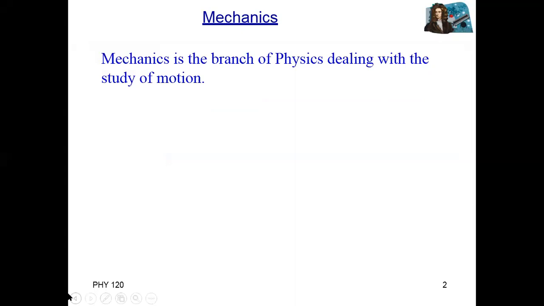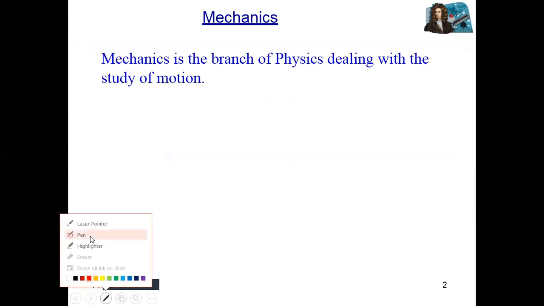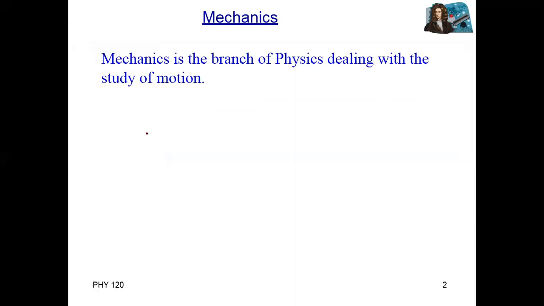And then there are two types of motion studies. One is called kinematics, and the second one is called dynamics. These are two branches; there are two types of mechanics. Kinematics and dynamics.